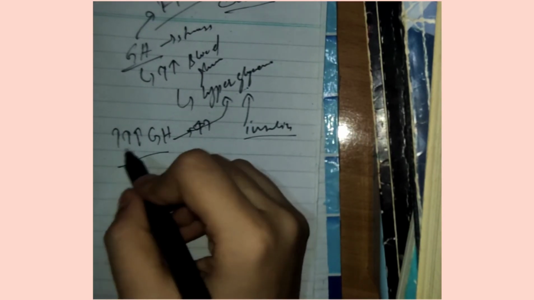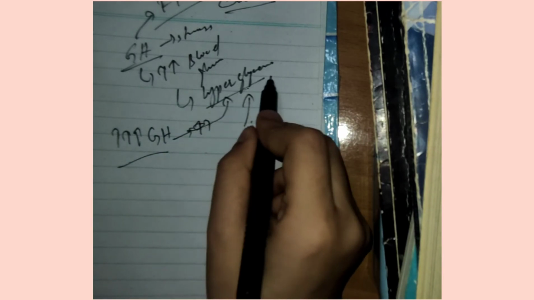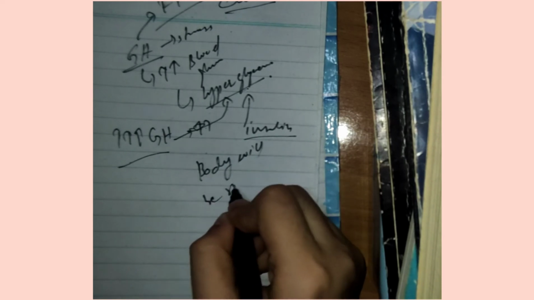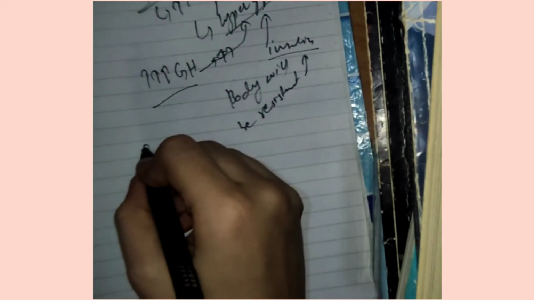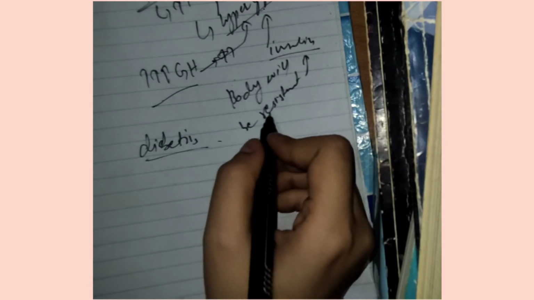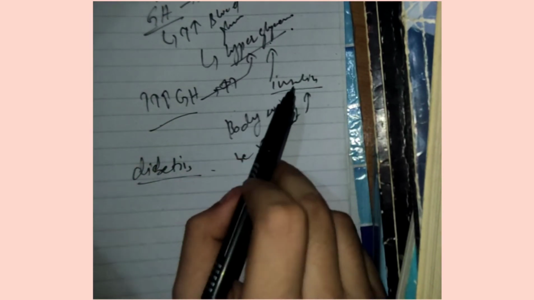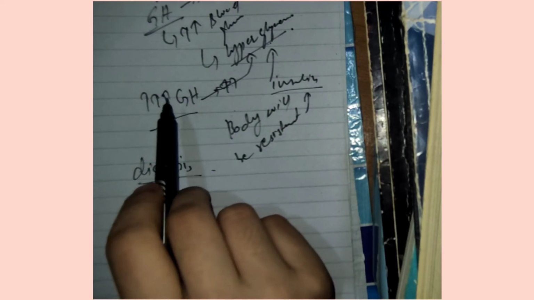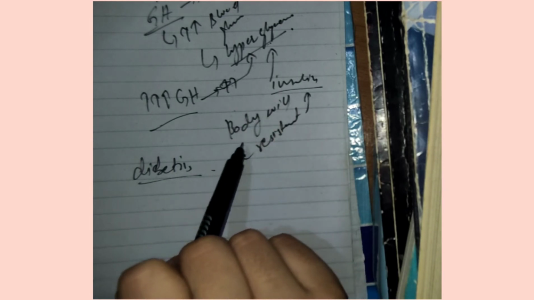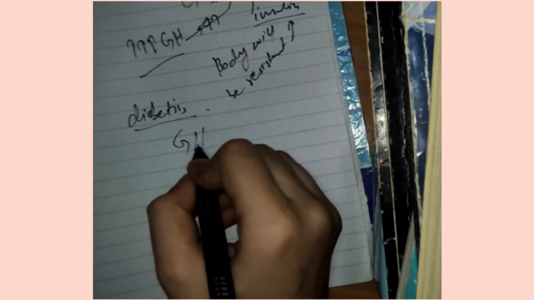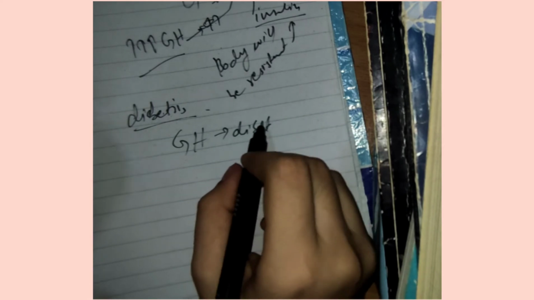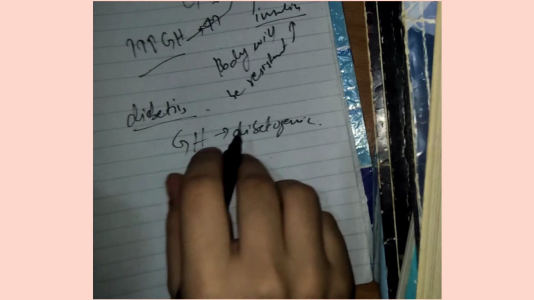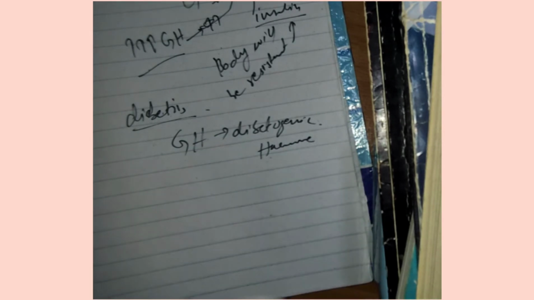But since growth hormone is released in excess, and in a chronic condition, this hyperglycemia will be constant, what will happen is that after some time the body will become resistant to insulin. So this will lead to diabetes, because we know that in one type of diabetes, probably diabetes type 2, our body is resistant to insulin. So if there is excessive secretion of growth hormone, hyperglycemia will be constant, and the body will be resistant to insulin. As a result, diabetes will be there. So we can say that growth hormone is a diabetic hormone that will cause diabetes. So the word is diabetogenic: growth hormone is a diabetogenic hormone that will cause diabetes, right?